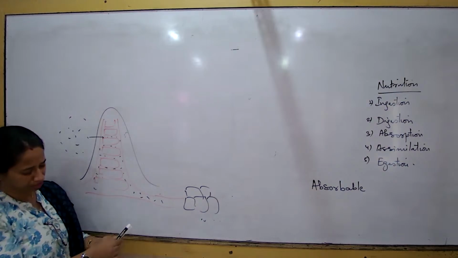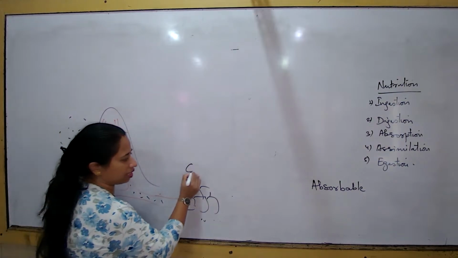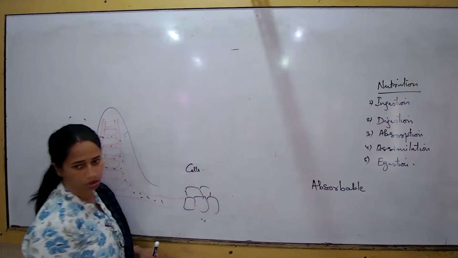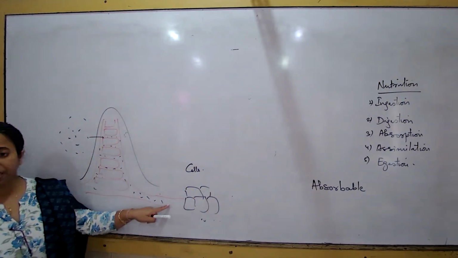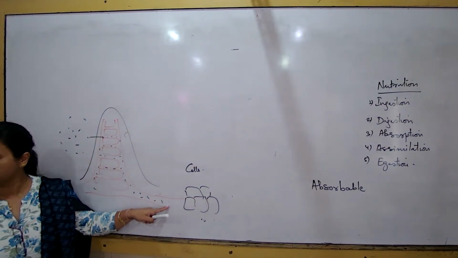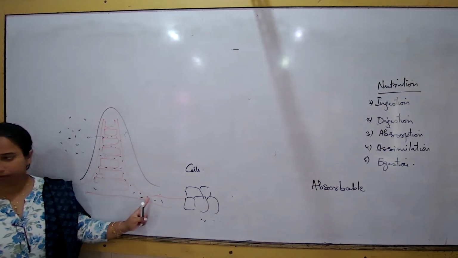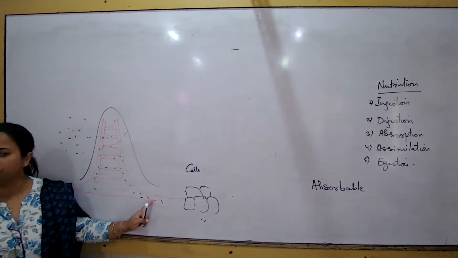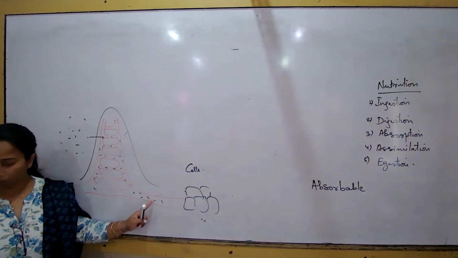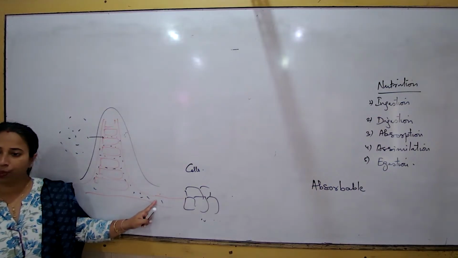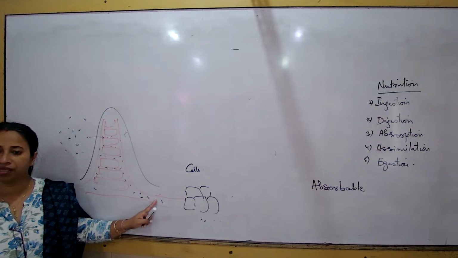After assimilation, now I start from this, that these are the body cells and the tissues. So the nutrients in the form of glucose. This is the villus. The bloodstream that is running out from the villus will be distributing it all throughout the body. So the bloodstream is loaded with the blood.